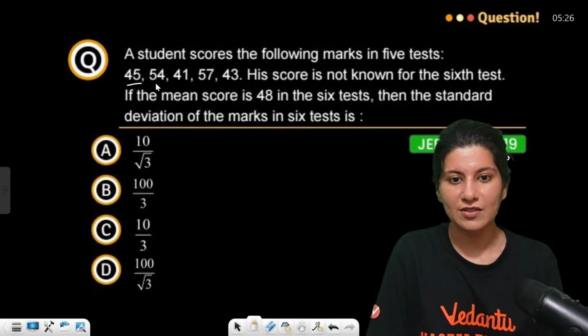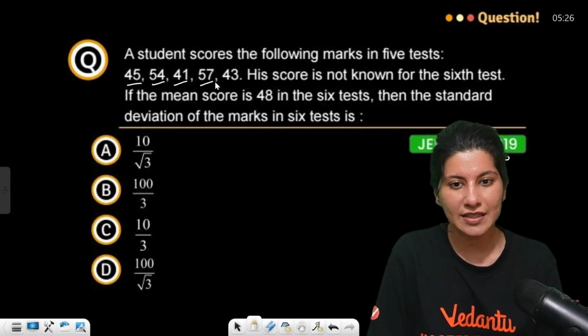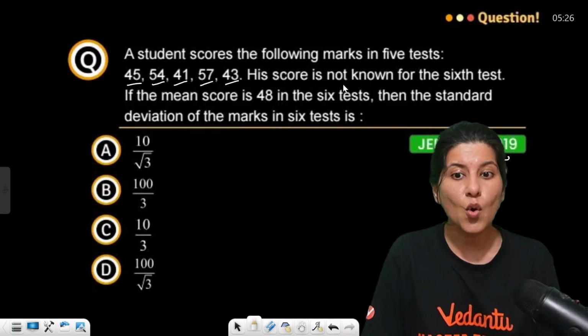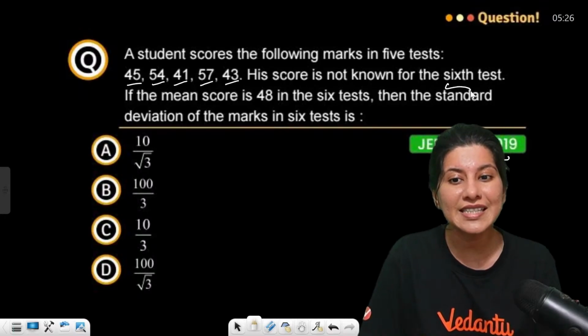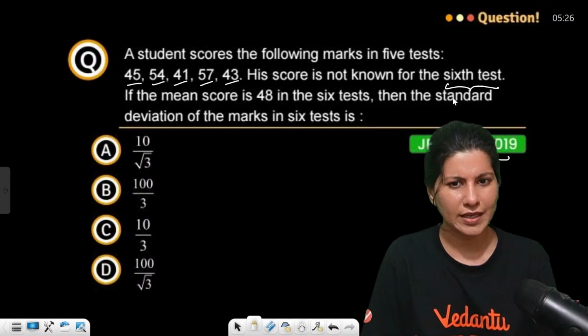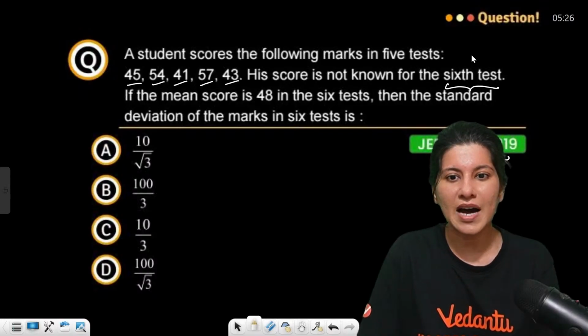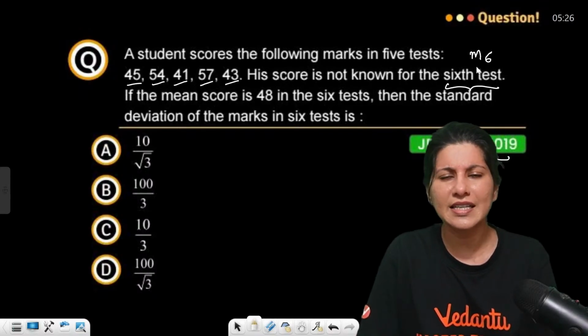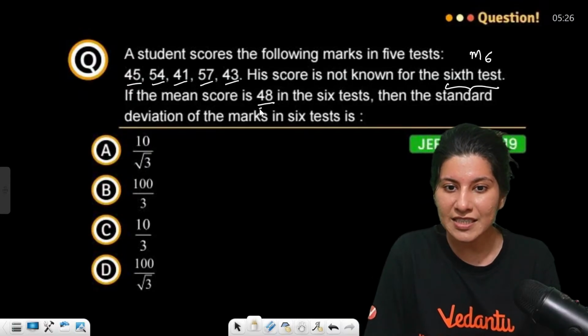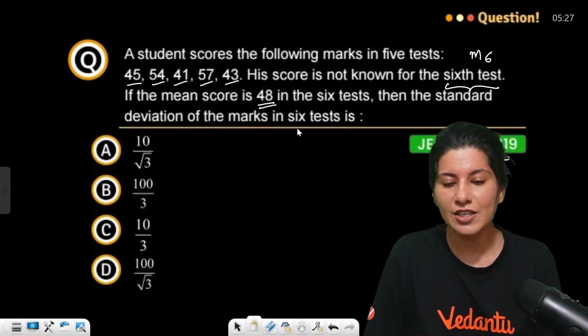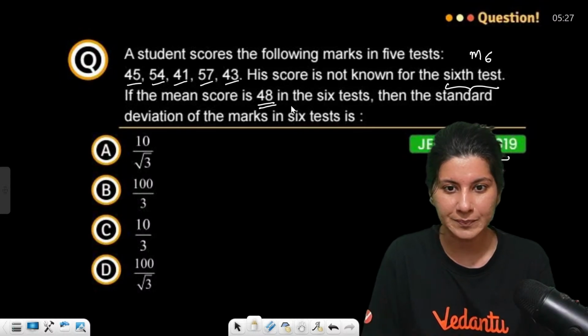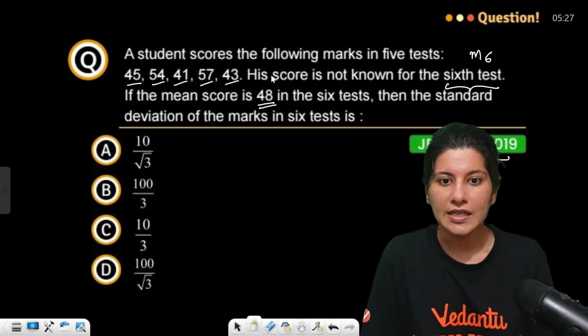Marks in 5 tests: test 1, test 2, test 3, test 4, test 5. His score is not known for the 6th test. Suppose the marks of the 6th test are M6. If the mean score is given, then the standard deviation is what they are asking.